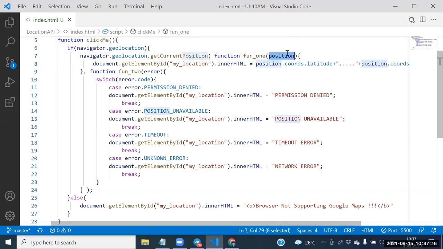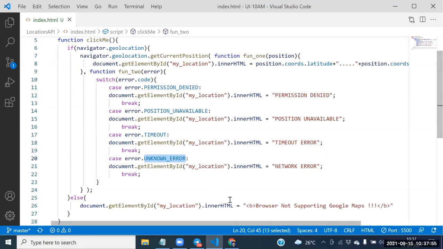Position is the successful object. Coords is a sub object, a child object of the position object here. Function 2 is what? A user defined function. Next one, see this one here. Error is the error object. The error object contains one more object. Which object? Code object. This error contains 4 constants. What is the first constant? Permission denied, position unavailable, timeout, unknown error.